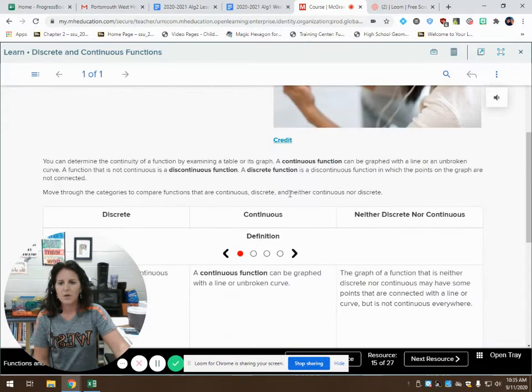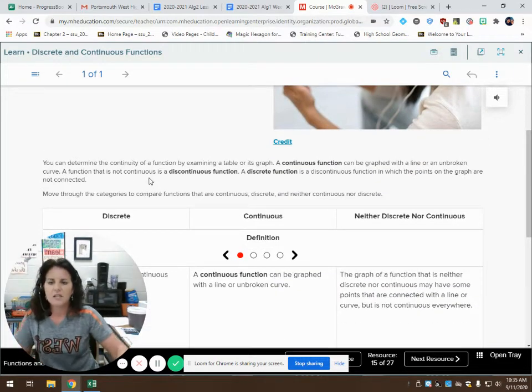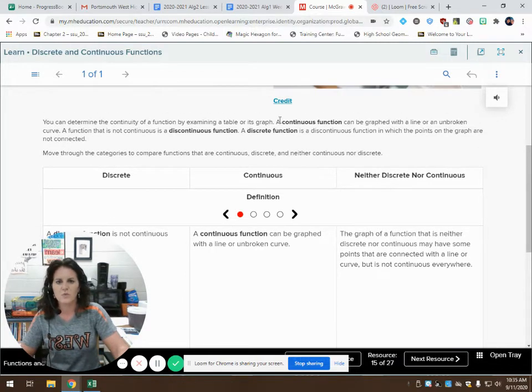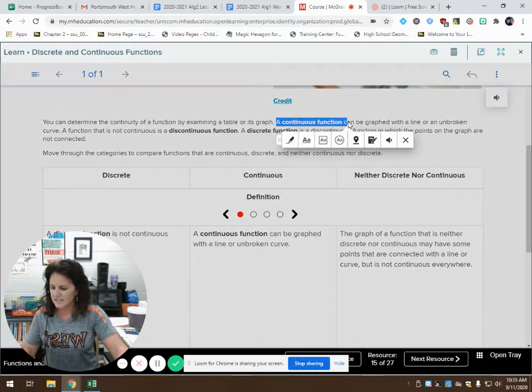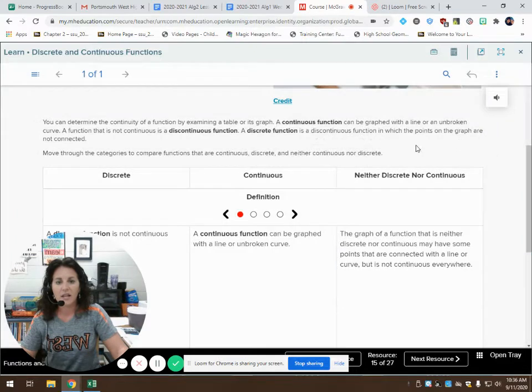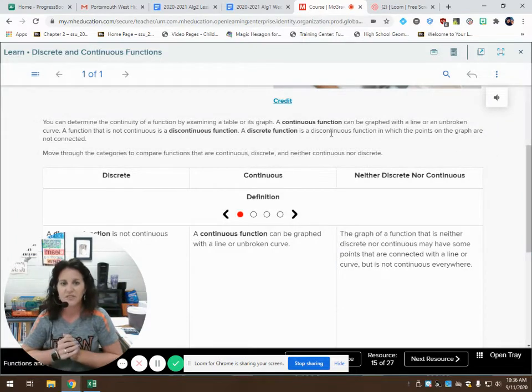Okay, so we've got determining continuity of a function by examining the table or its graph. So we want to define these. This is in your workbook, by the way, on the bottom of page 5 if you're wanting to follow along. I would certainly be highlighting this so that it would be easy for me to find when I make my note cards at the end of this lesson so that I can be studying these vocabulary terms. So a continuous function can be graphed with a line or an unbroken curve.